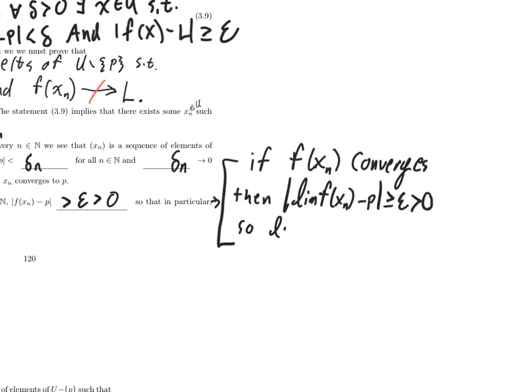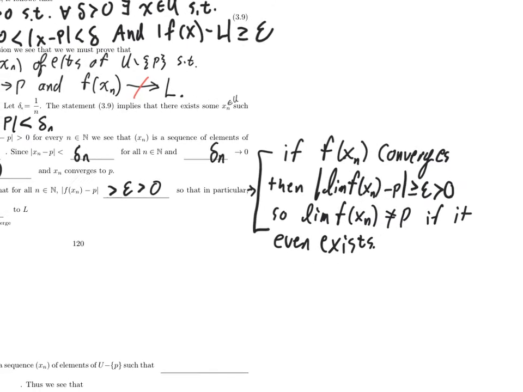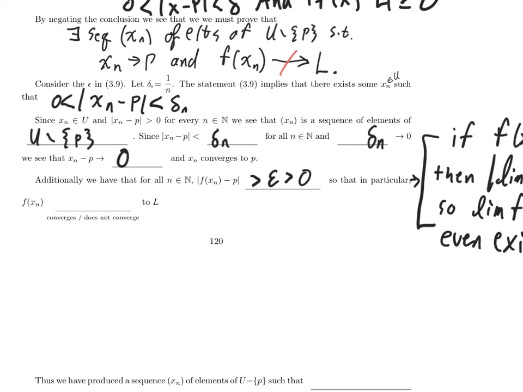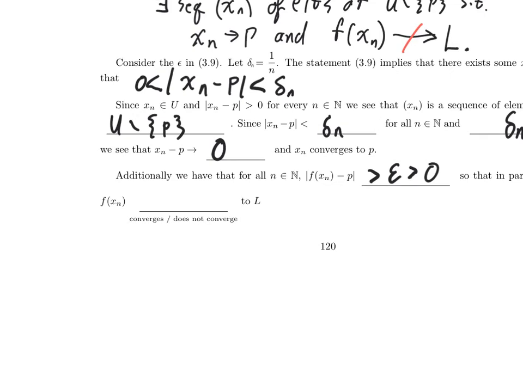So the limit of f of xn is not equal to p if it even exists. And certainly if it doesn't exist, then it's not equal to p because it doesn't exist. So it follows that f of xn does not converge to L. It might converge somewhere else, or it might diverge. I can't tell.